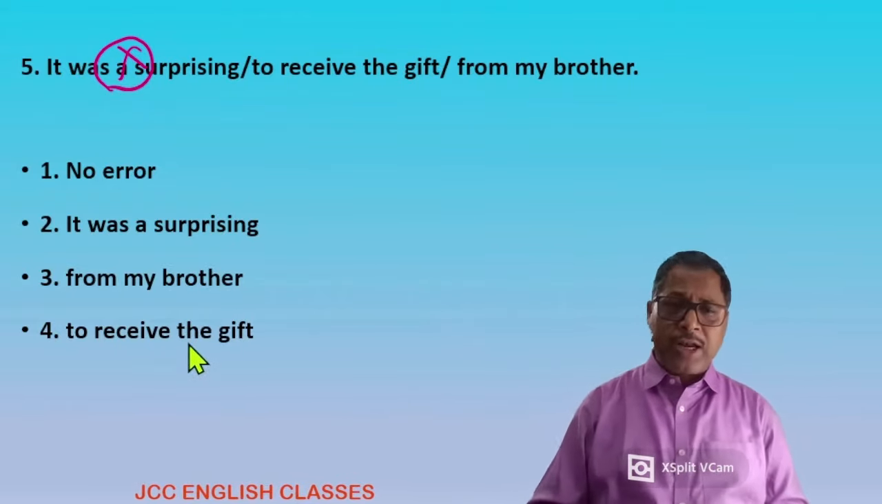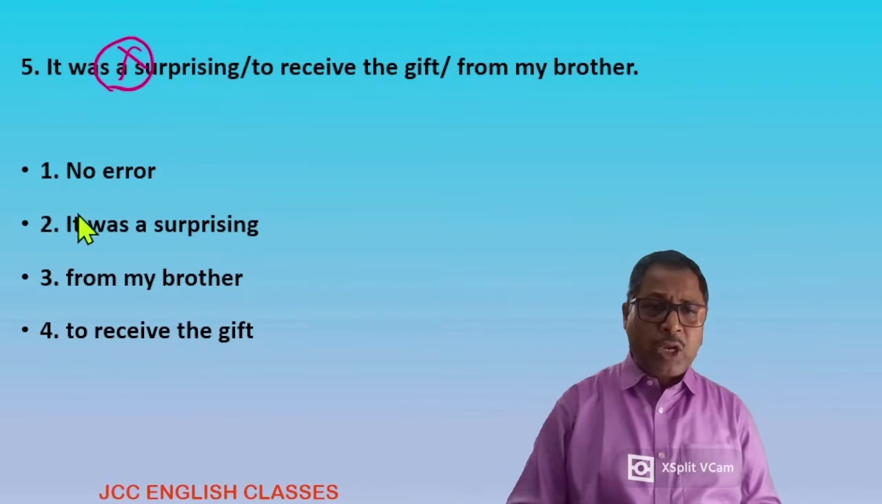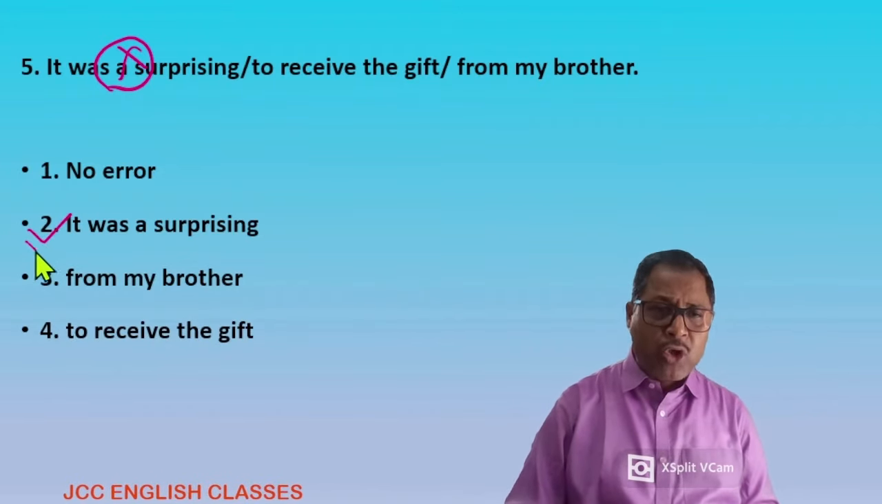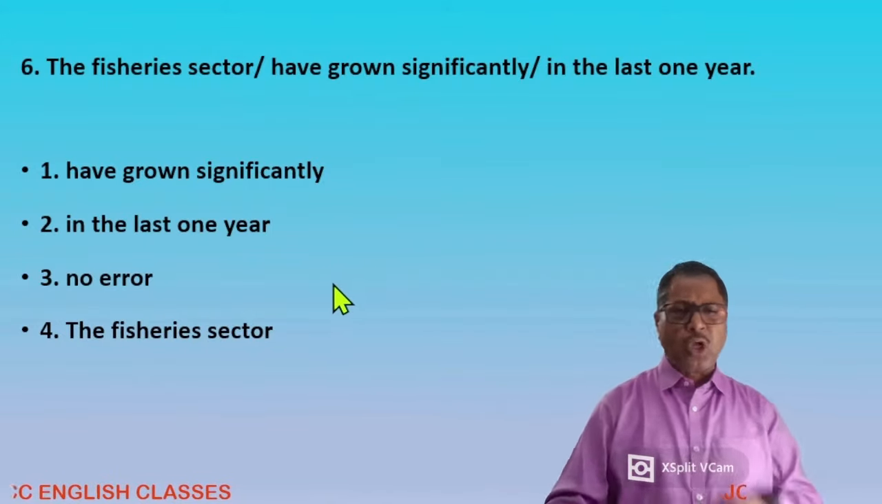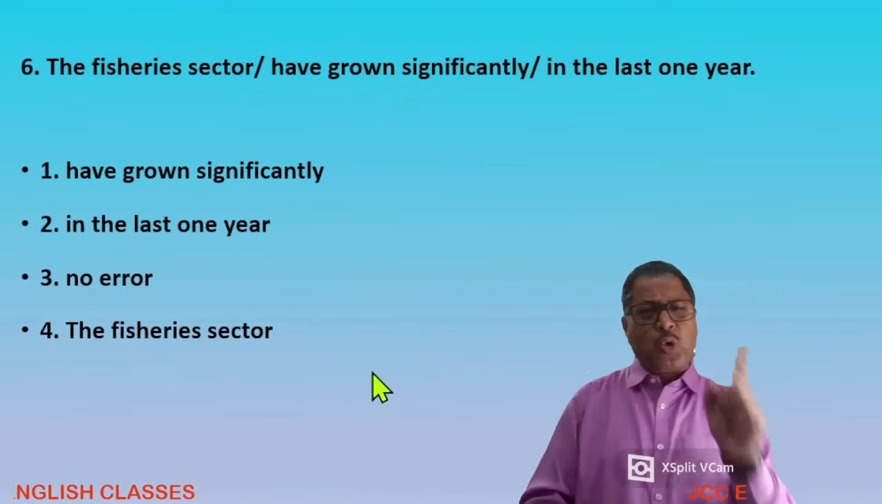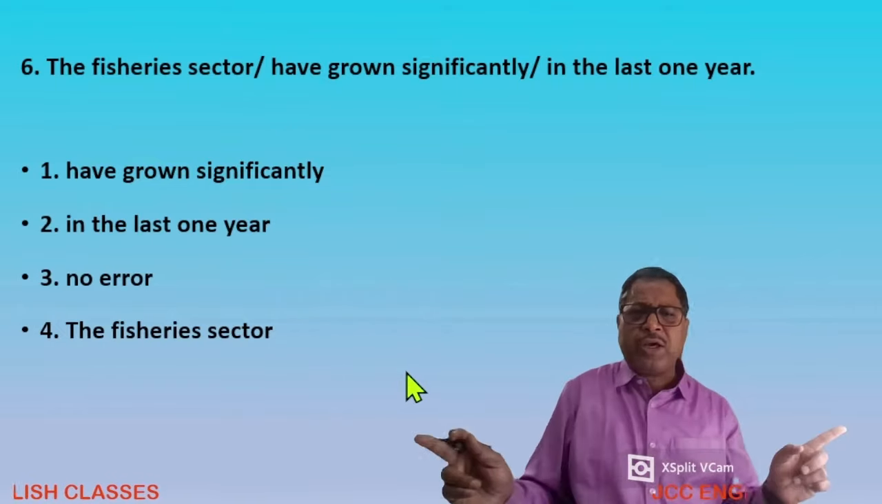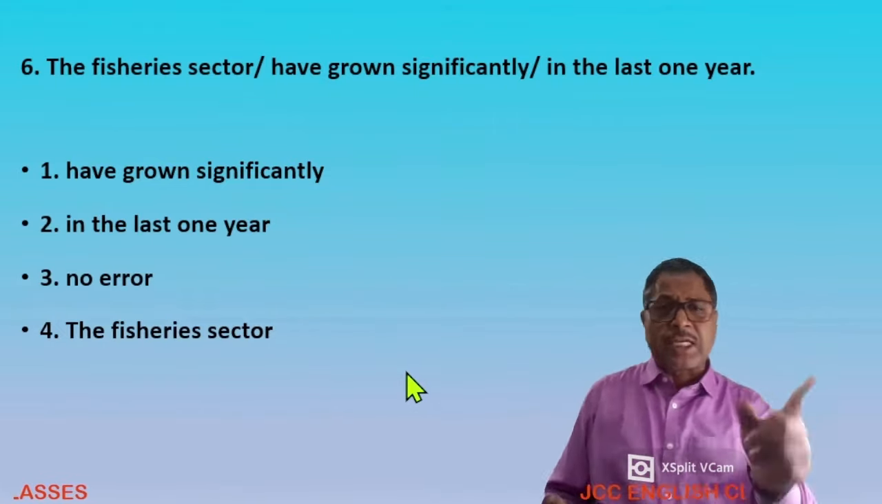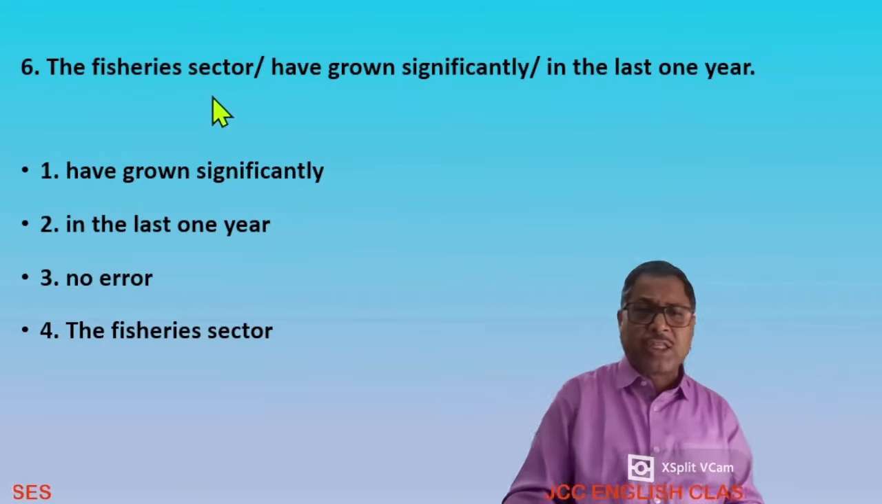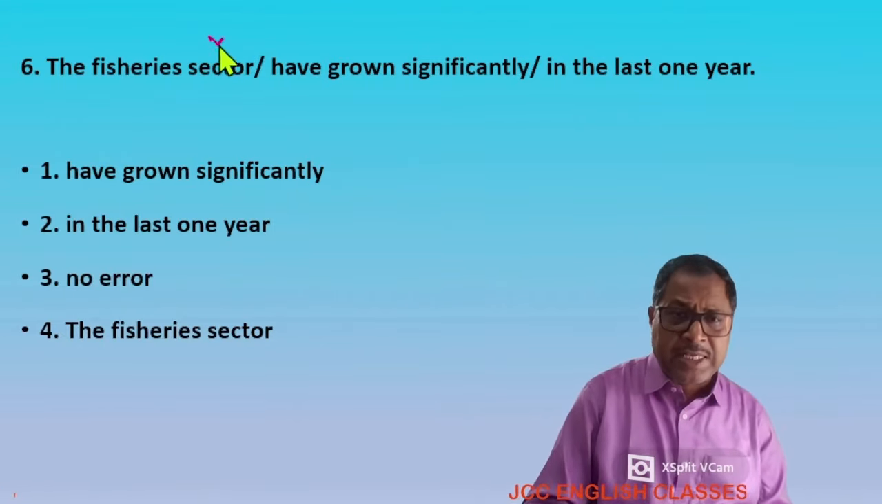Okay. And what is the mistake? To receive, it was surprising. Option 2 is the mistake one. Okay. Question number 6. The fisheries sector have grown significantly in the last 1 year. Okay. The fisheries sector have grown significantly.